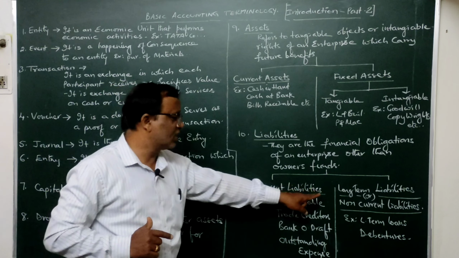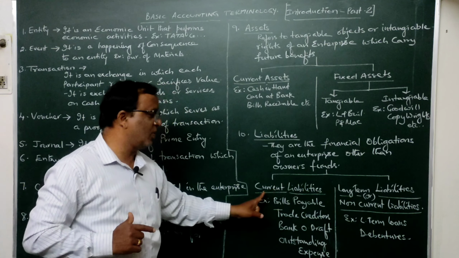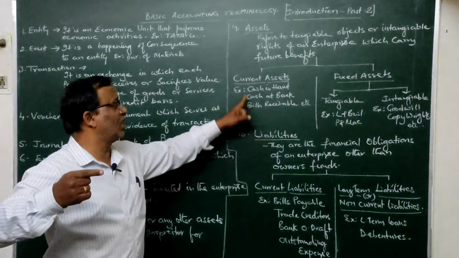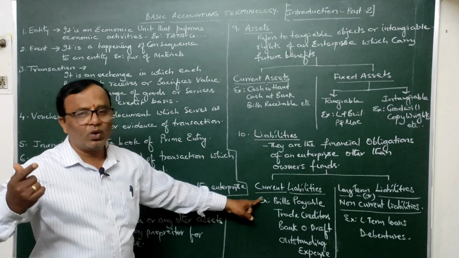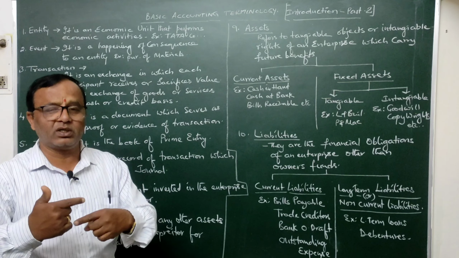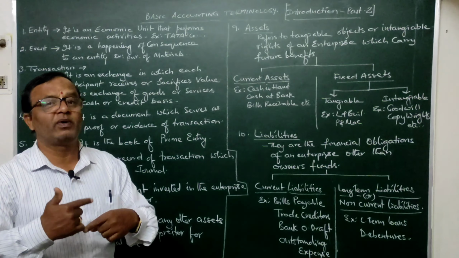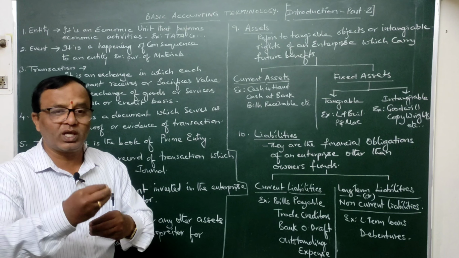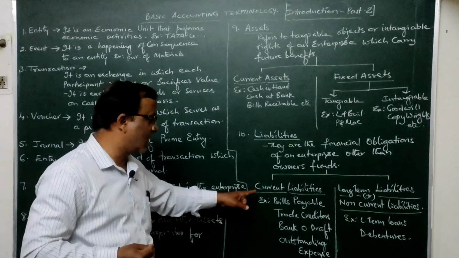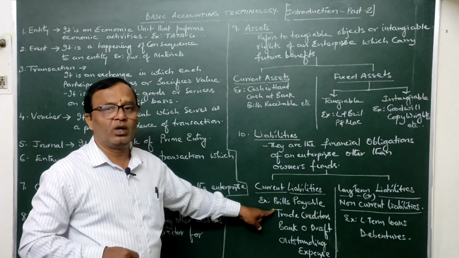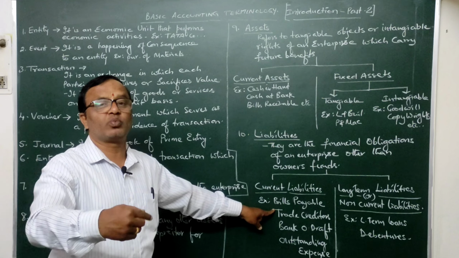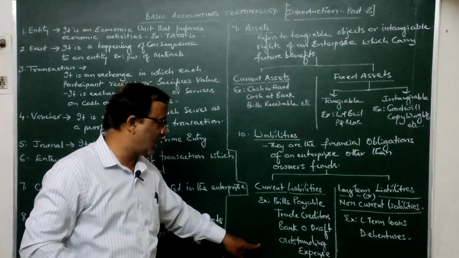See, what is the meaning of non-current liability? What is the meaning of current liability? This current stands for one accounting period, just like current assets, current liabilities. Current liabilities are those liabilities which are to be repaid by the enterprise within a period of 12 months. They are the obligations which the business has to meet within a 12 months period. They are current liabilities, just like bills payable. Bills payable means these are the particular bills on which the business is supposed to pay within 1 year period. Bills payable, current liability.